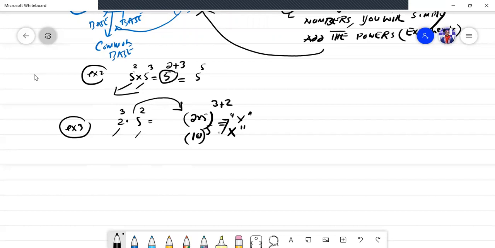when we find the situation of same bases. When there are different terms but their bases are same, we will simply add the powers. Okay, but what is here? Here, if you observe this, in the first term 2 is a different base, and 5 in the second term is a different base. Therefore when you find two different bases, you will not add the powers.